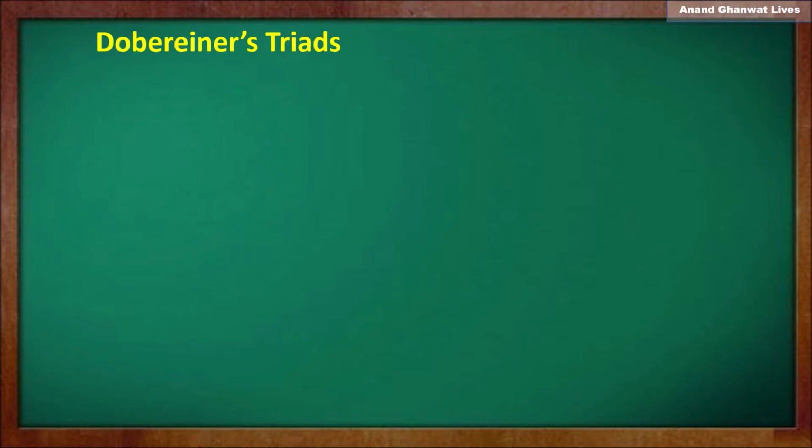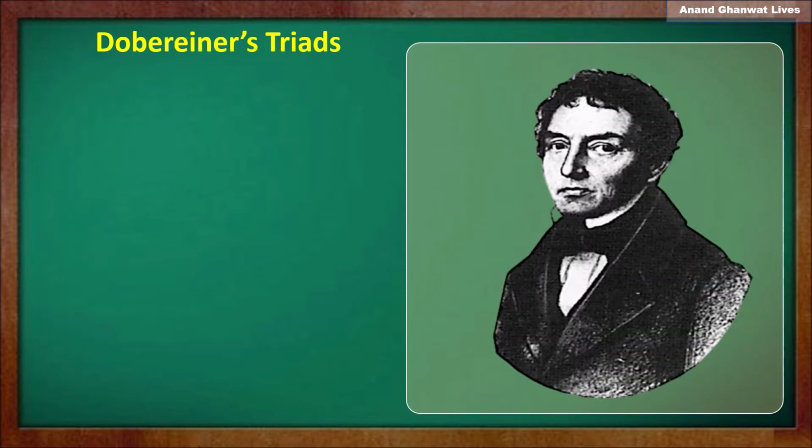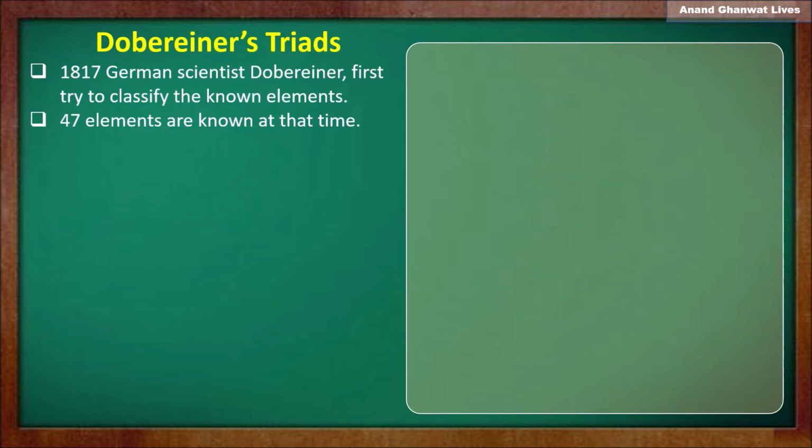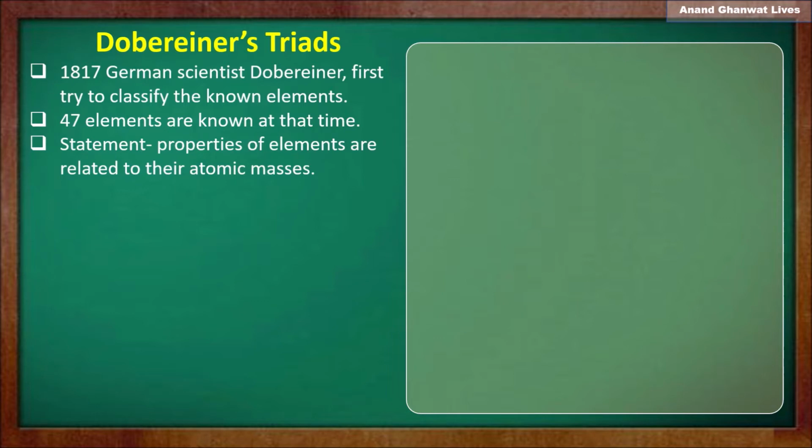Let us learn Dobereiner's triads. In 1817, German scientist Dobereiner first tried to classify all the known elements at that time. Totally 47 elements were known at that time. Now he observed that properties of elements are related to their atomic masses.